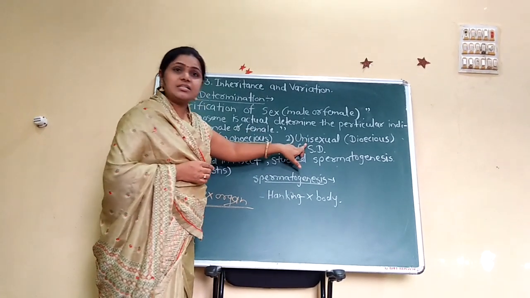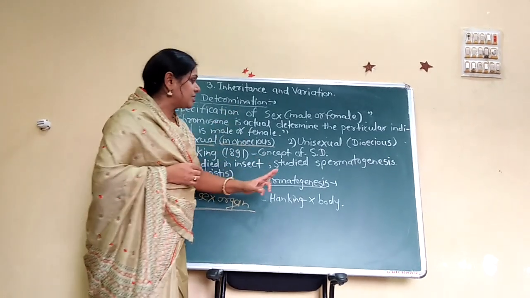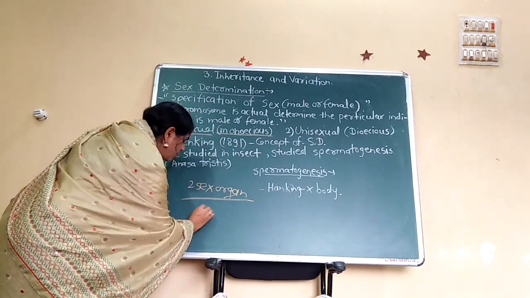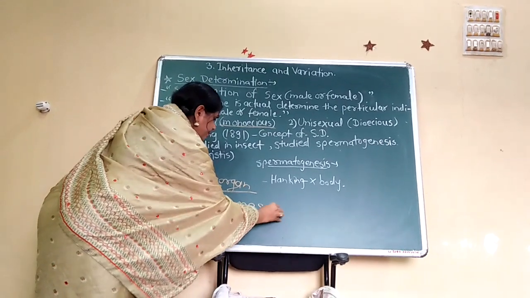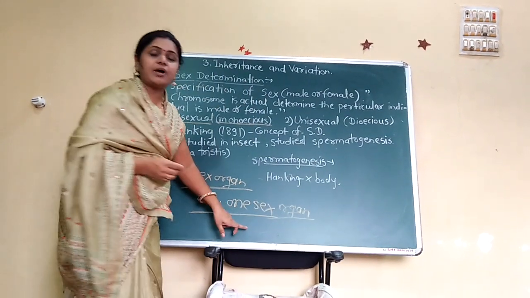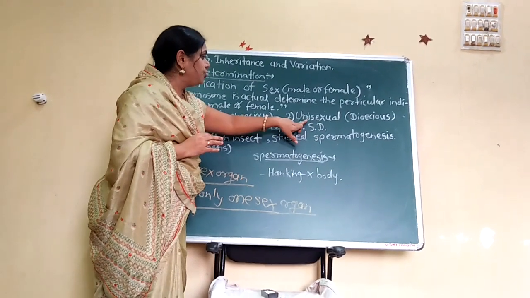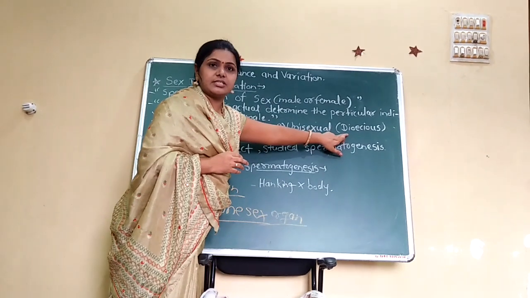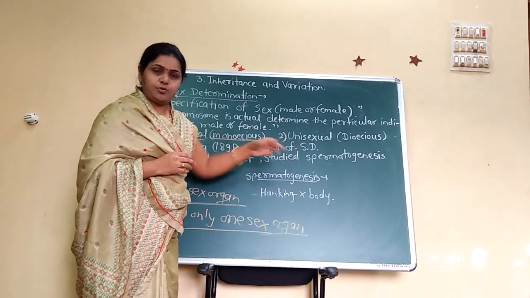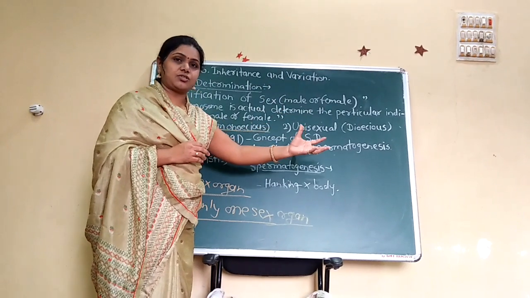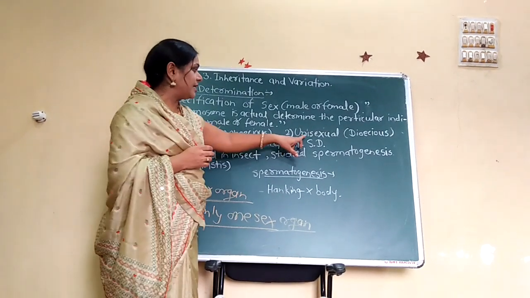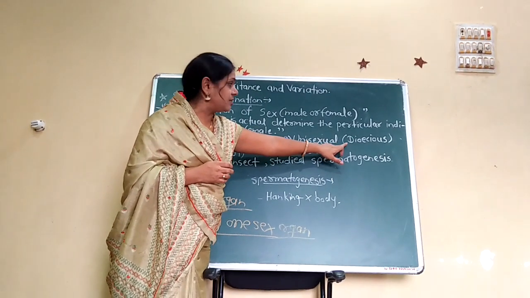Only one sex organ present in an organism is called unisexual, or dioecious. The human being is an example of a unisexual organism. Whether male or female, only one sex organ is present, so male and female are separate. That is unisexual, or dioecious.